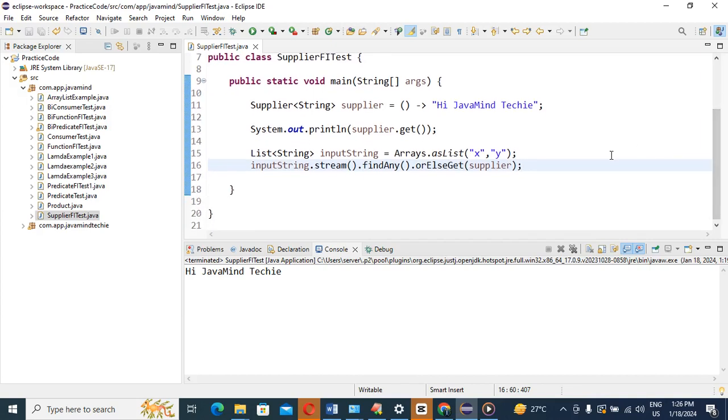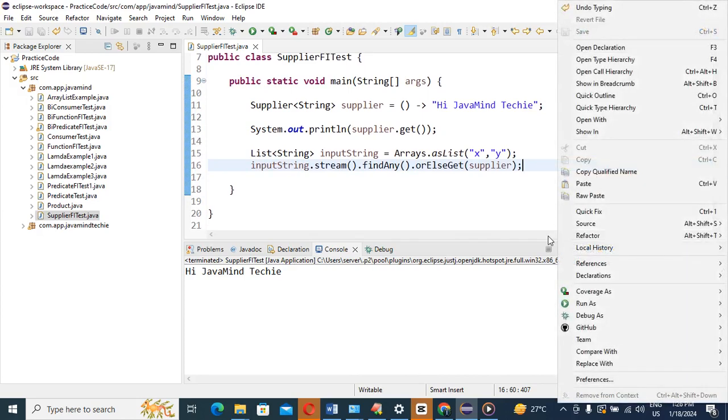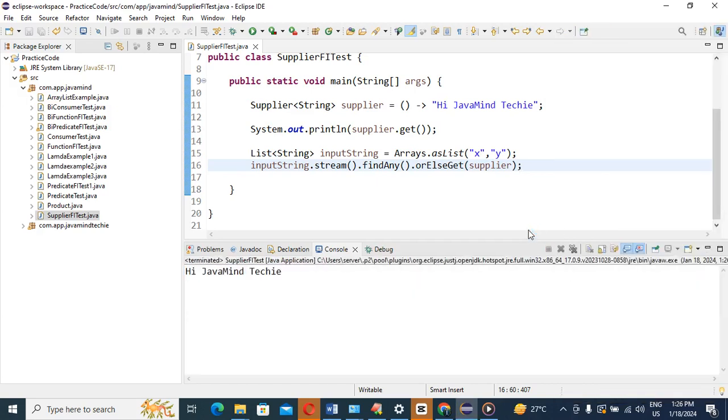So we run the application and we'll see the result. Yes or no? So what we have in the result is "Hi Java mind tech."